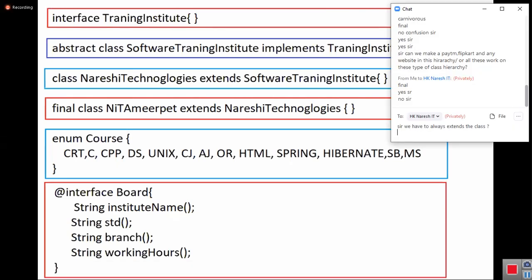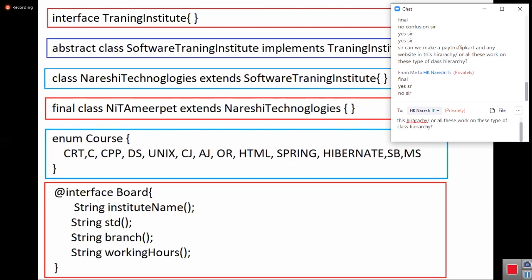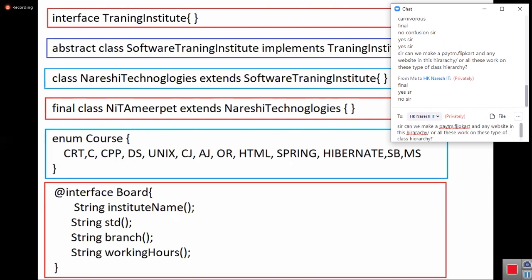Is my point clear? So this is object-oriented programming. Okay, 70% of the object-oriented programming concepts are completed. Still we have 30% that you don't understand now. Yeah, that 30% also completed.